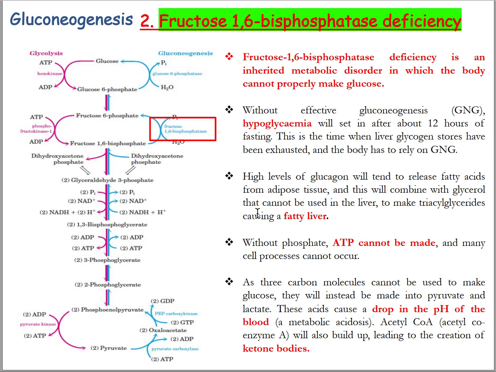And this will combine with glycerol that cannot be used in the liver to make triacylglycerol, causing fatty acid accumulation. In general, the deficiency of fructose 1,6-bisphosphatase will inhibit the conversion of fructose 1,6-bisphosphate to fructose 6-phosphate. That means this enzyme deficiency leads to the stop of gluconeogenesis. So due to the deficiency of this enzyme, gluconeogenesis will completely stop. As a result, this will produce hypoglycemia when all the glycogen in the liver is exhausted.